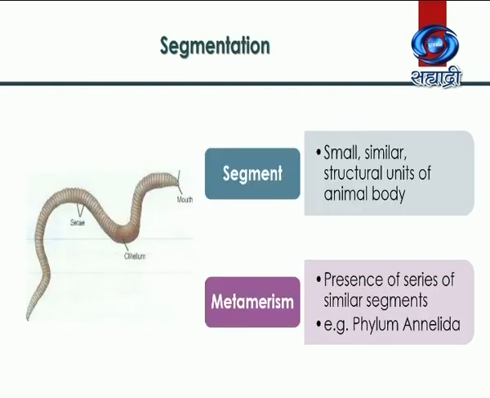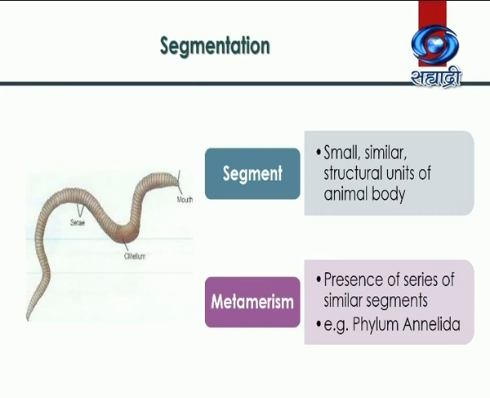The fifth criteria of animal classification is segmentation. That means presence of segments or parts, or you can say sections. Here, an animal body is divided into sections. Segment is nothing but the small, similar structural unit of an animal body, and presence of such fundamentally similar segments is metamerism. In animals like earthworm and cockroach, such segments can be seen.